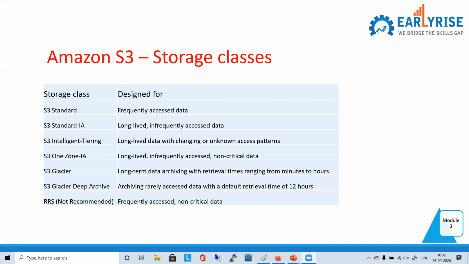So Deep Archive will be for preserving for a very long time, usually 5 years, 10 years, maybe 50 years, 99 years, 100 years. It depends. In those situations you have the cheapest option.